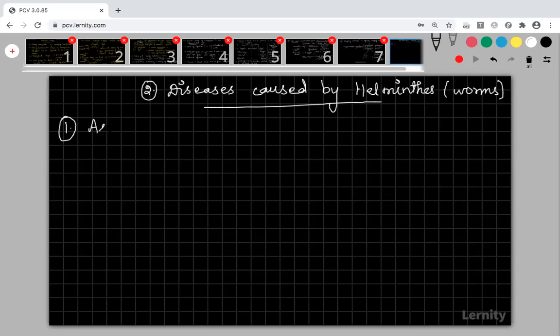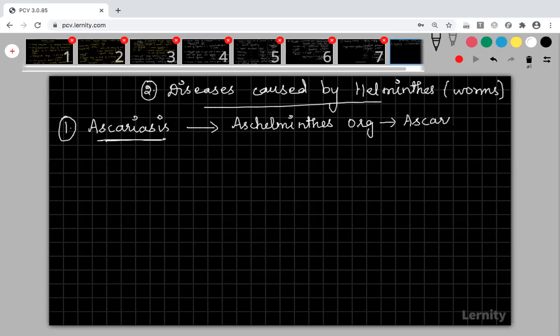The first disease we are going to see is ascariasis. By the name itself, you can guess the causative organism. It is caused by an aschelminth organism. The name of the organism is Ascaris lumbricoides, which is the full name of Ascaris. It is commonly called roundworm. So this is the causative organism, commonly called roundworm.